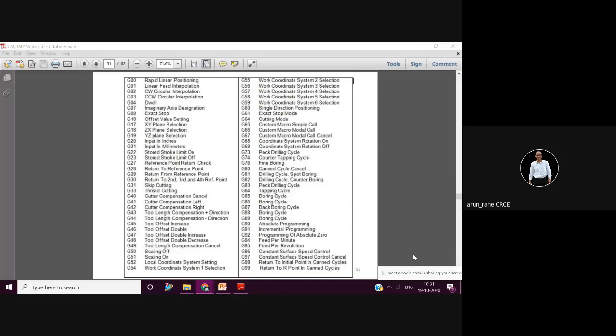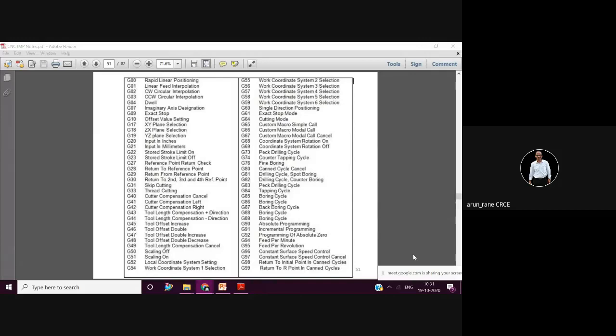Now when you are doing conventional machining, you need to rotate the workpiece at some RPM. There you need to calculate the RPM using the formula V equals pi D N upon 1000. You know the velocity V, you know the diameter.